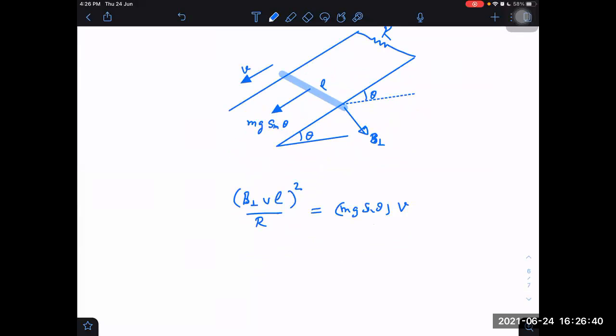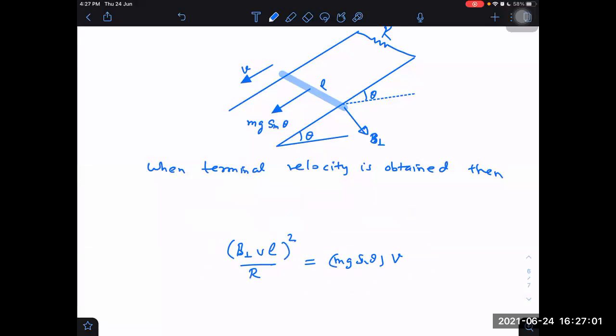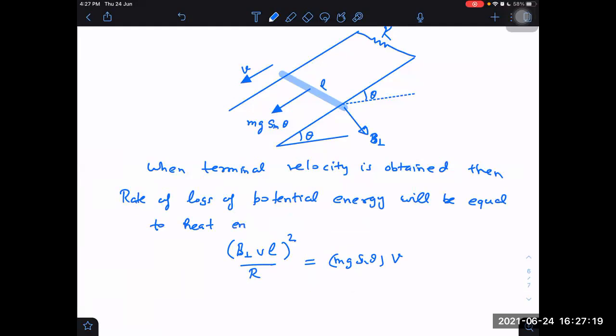What are they asking to find? Terminal velocity. When terminal velocity is obtained, the rate of loss of potential energy will be equal to the heat energy produced in the resistance.